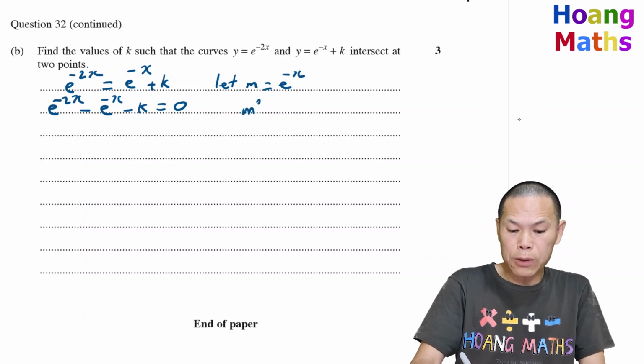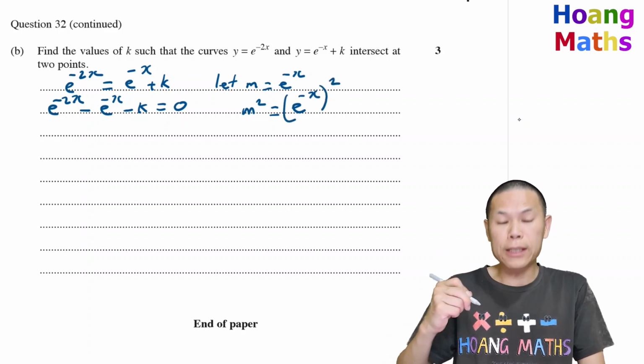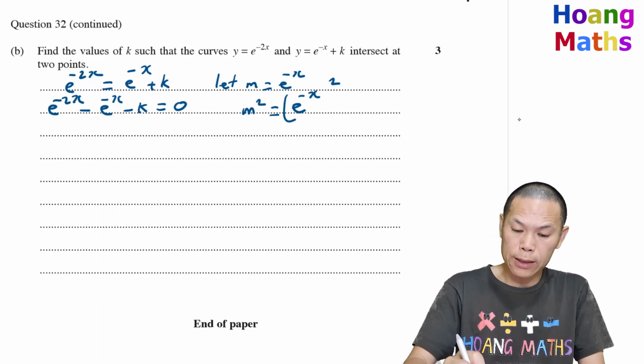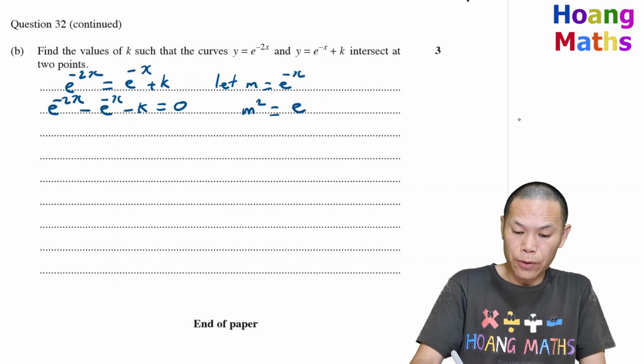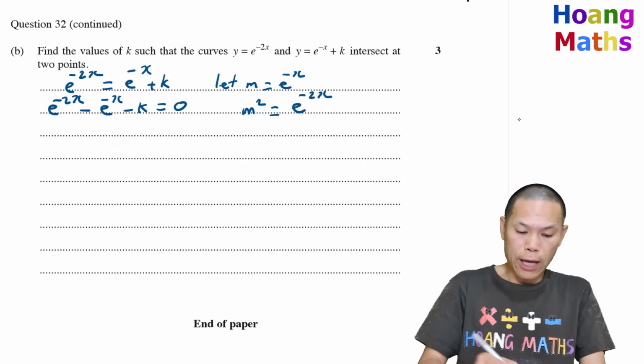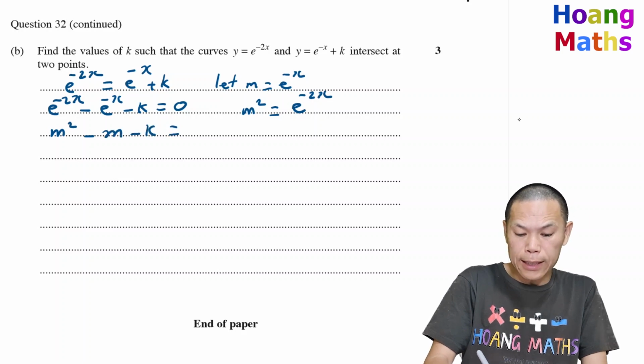Therefore, m squared must be equal to e to the negative x squared. From log law, negative x times 2 is negative 2x. So now that becomes m squared minus m minus k is 0.